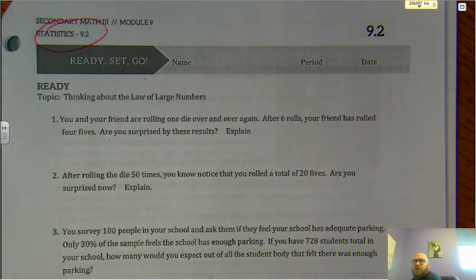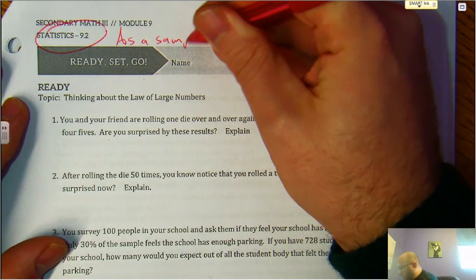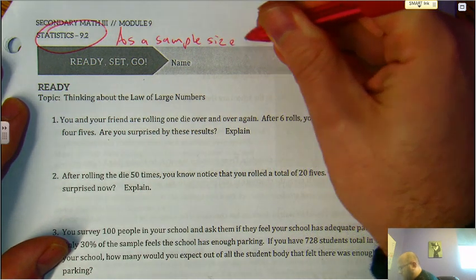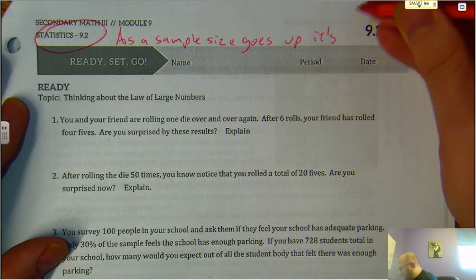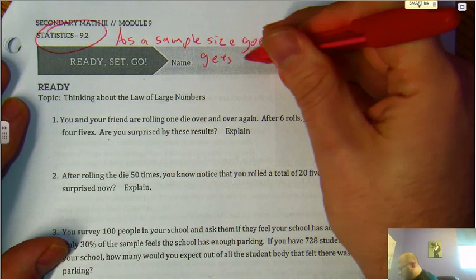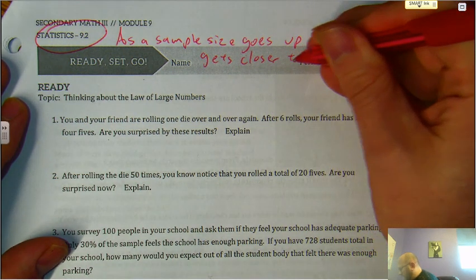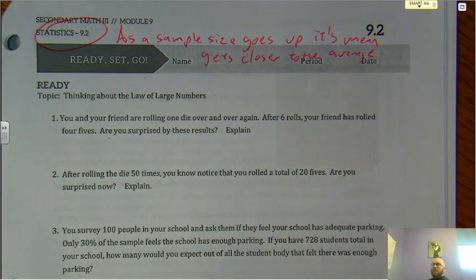Let's do this. So the first thing that it's talking about is the law of large numbers, and the law of large numbers pretty much states that as a sample size goes up, its mean gets closer to the average. Okay, so as the sample size goes up, its mean gets closer to the average.